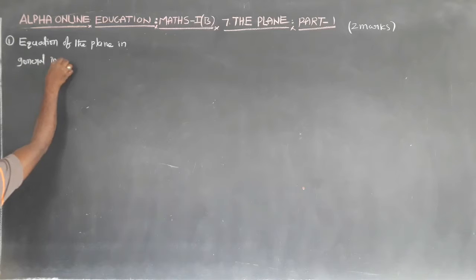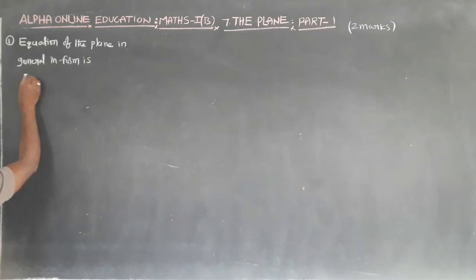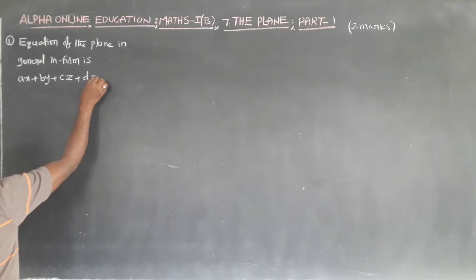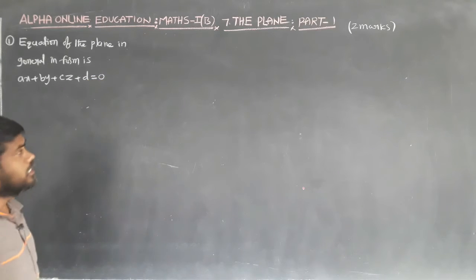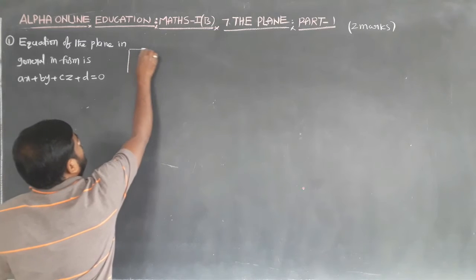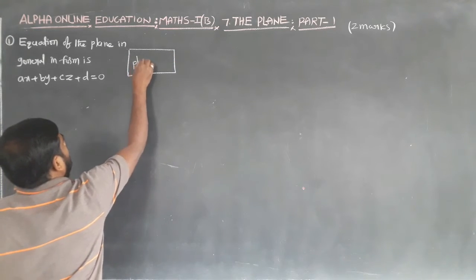The equation of the plane in general form is ax plus by plus cz plus d is equal to 0.